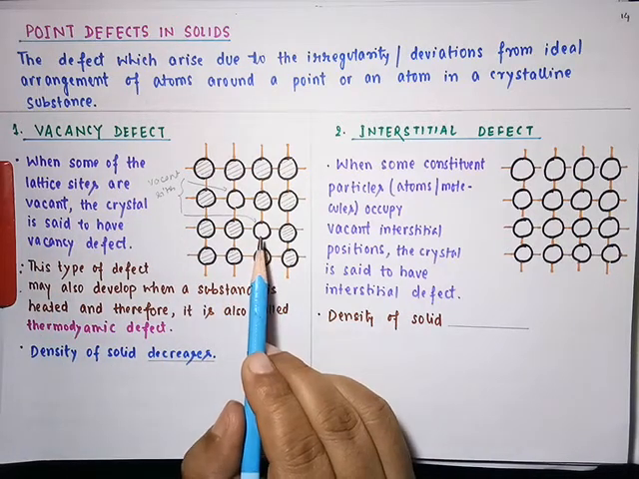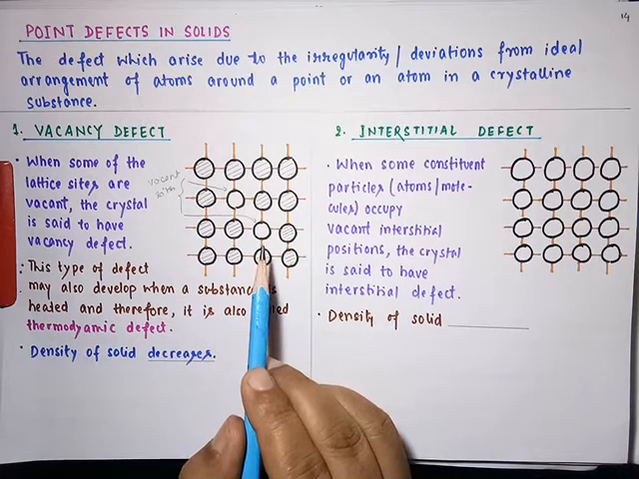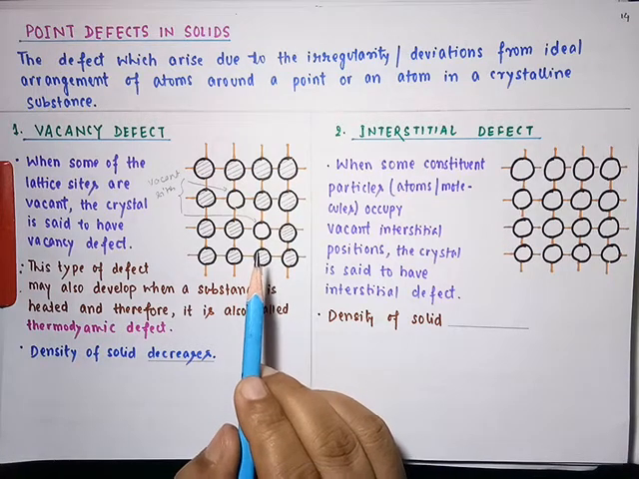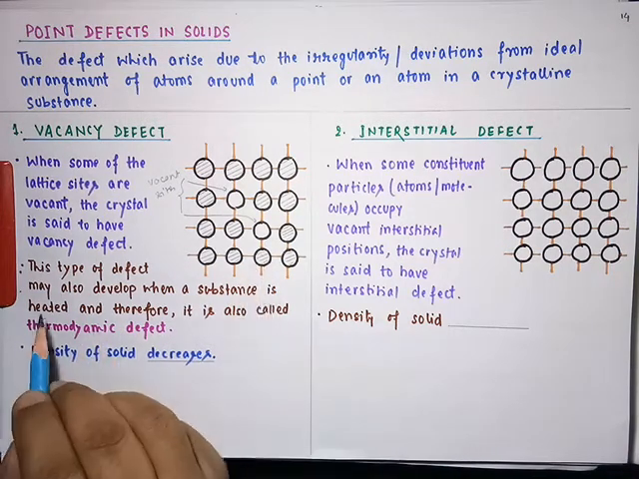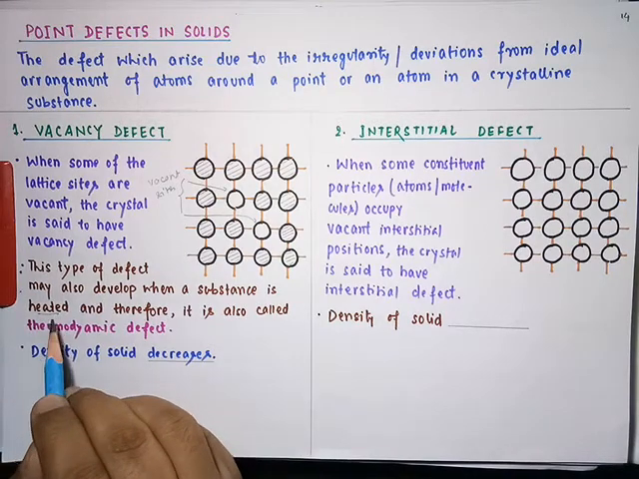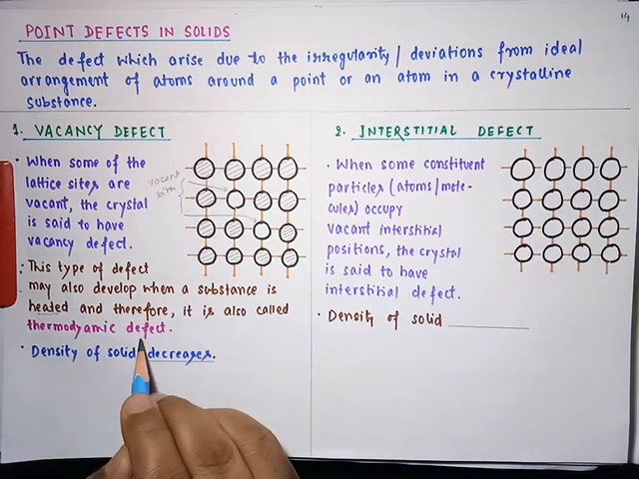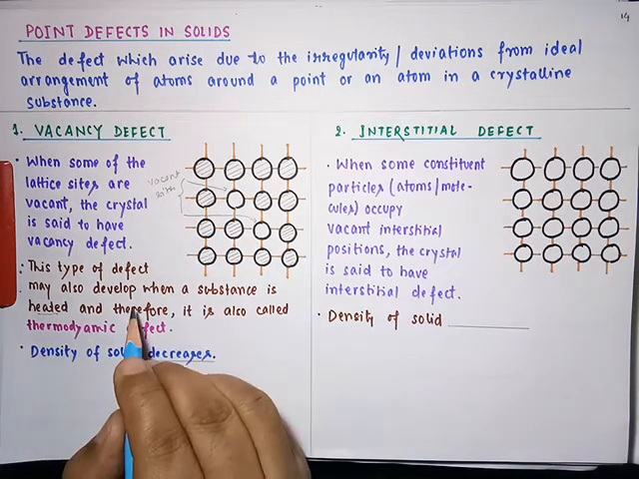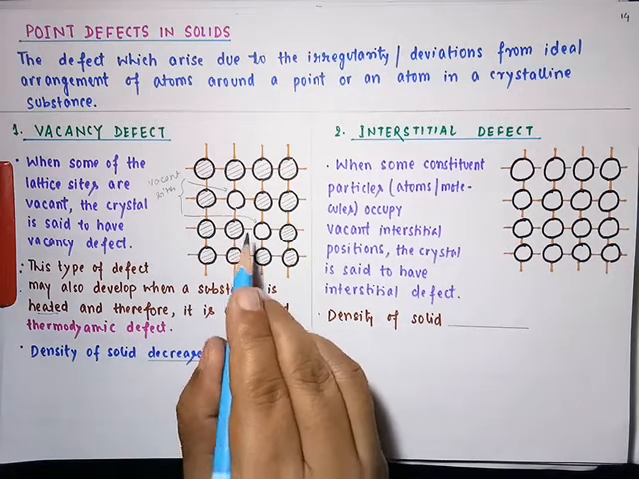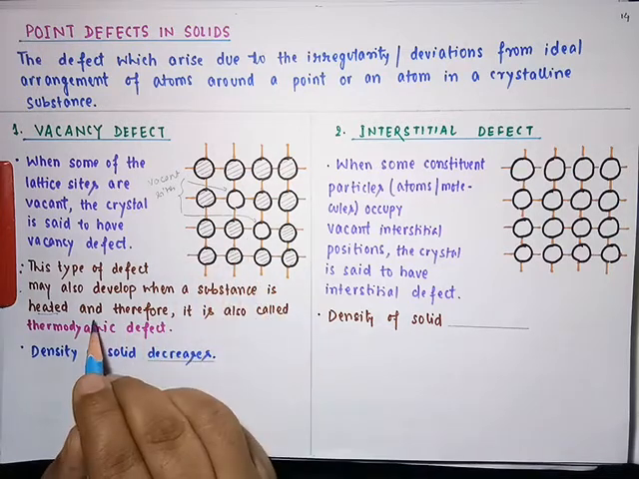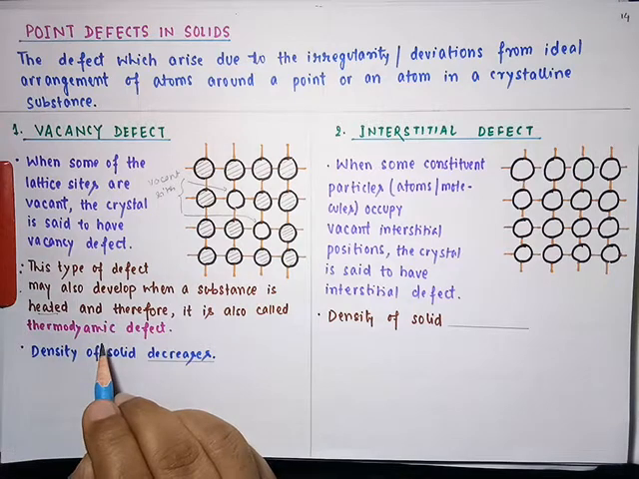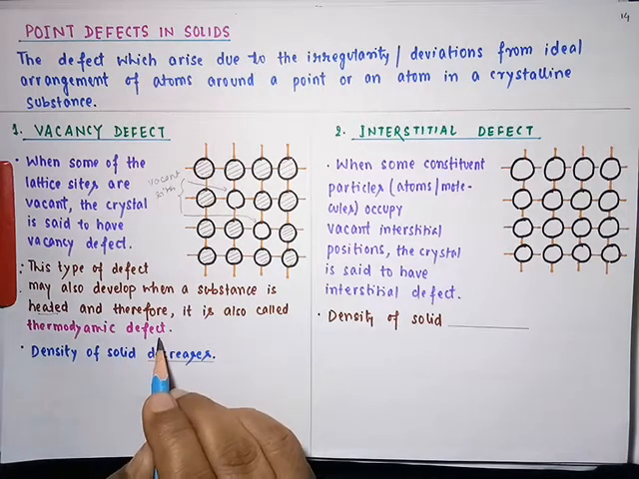Now basically this type of defect arises when the substance is heated. That is why vacancy defect is also termed as thermodynamic defect. Since it is caused when the substance is heated, we also refer to vacancy defect as a thermodynamic defect.